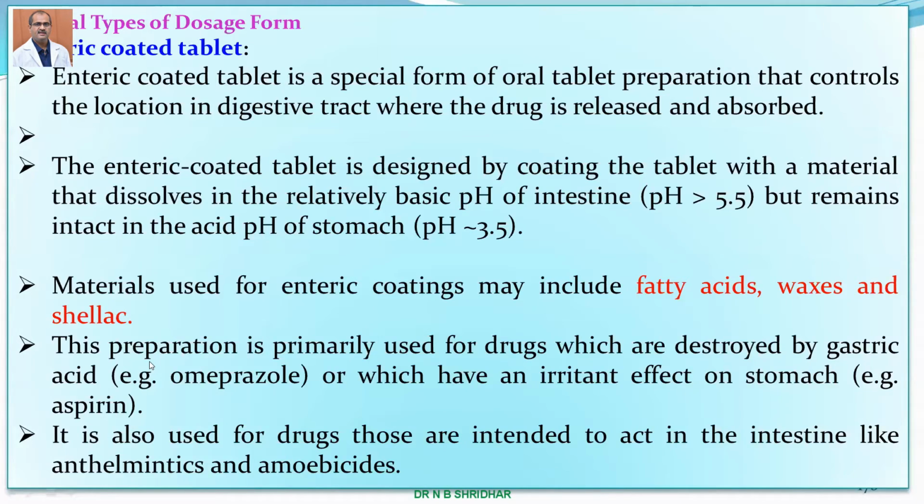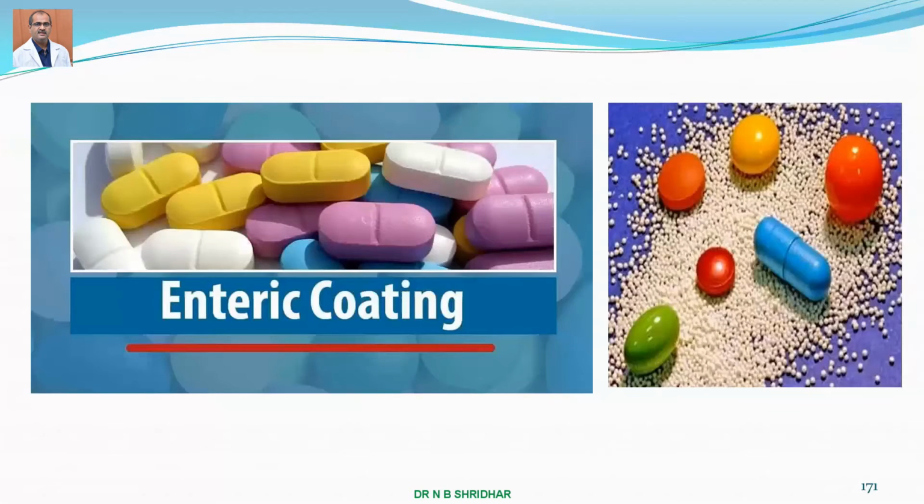Aspirin has an irritant effect on the stomach, hence to bypass the stomach, it is coated with inert material like fatty acids or waxes. It's also used for drugs intended to act on the intestine like anthelmintics and amebicides. So this is the enteric coated tablet.